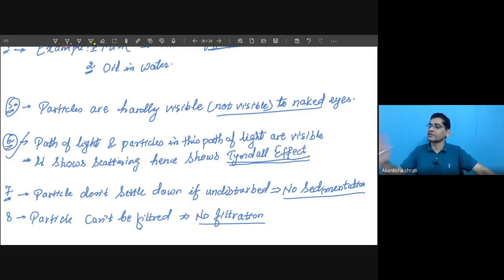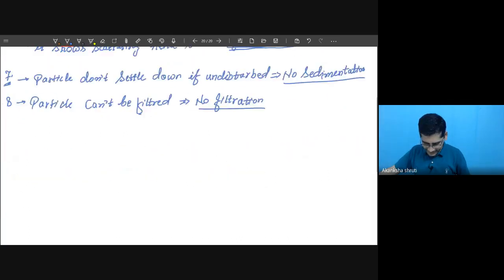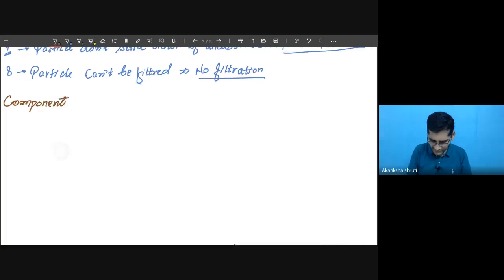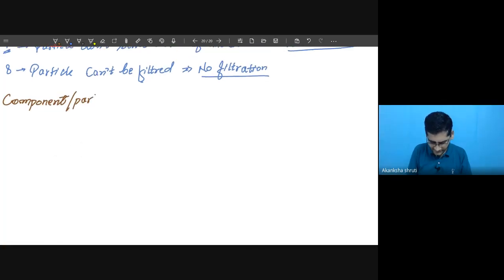Like a solution consists of solute and solvent, in a similar way the colloidal solution consists of two things. Let us write the components or parts of colloidal solution.